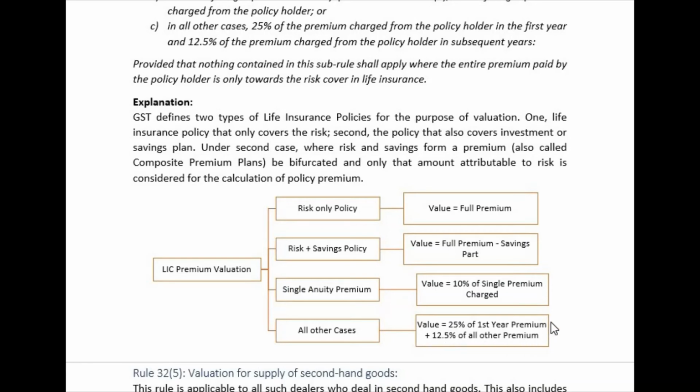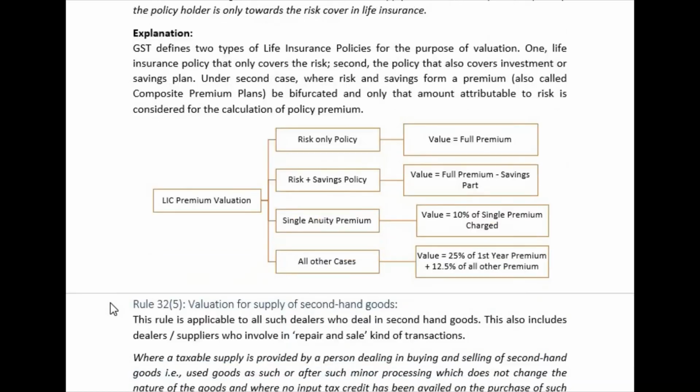Let us say you have taken the premium for 10 years. So for the first year, whatever premium comes will be considered for 25%, and for the rest 9 years, 12.5% of the premium will be considered. This is the simple valuation rule for the LIC premium valuation. What you will have to remember is this chart. I have given you this beautiful chart, right? You will not find this in any textbooks.